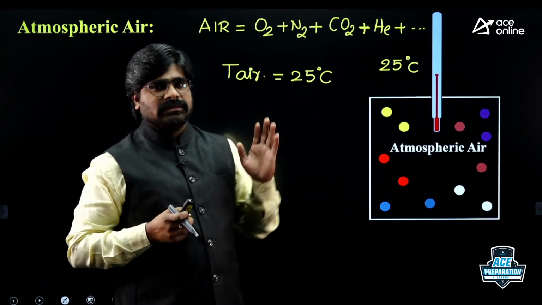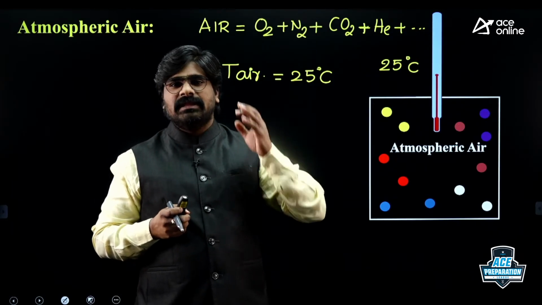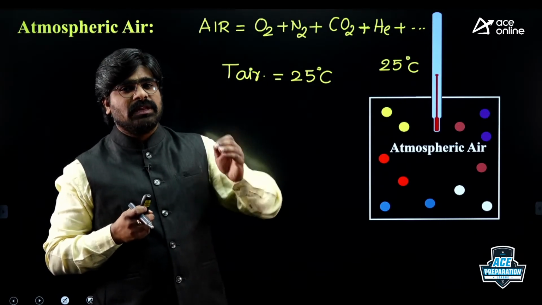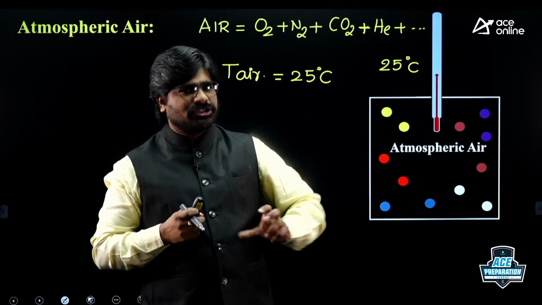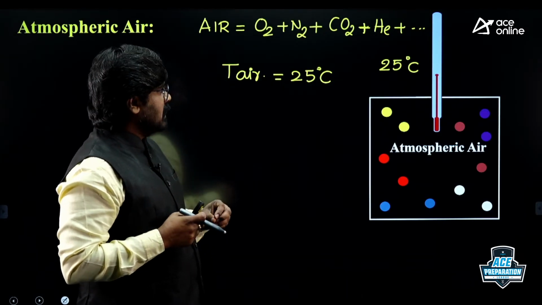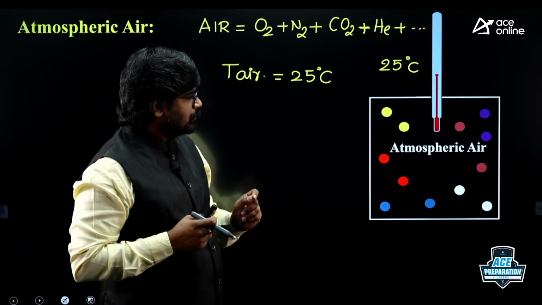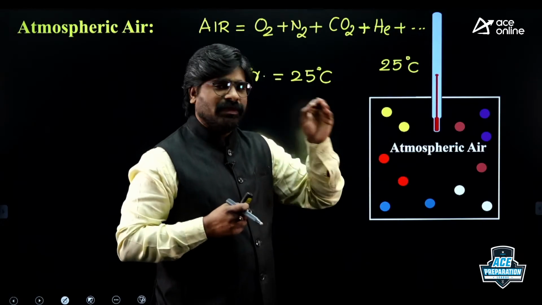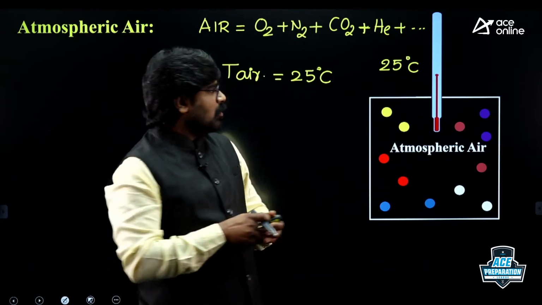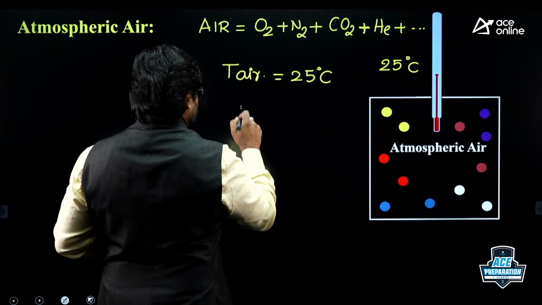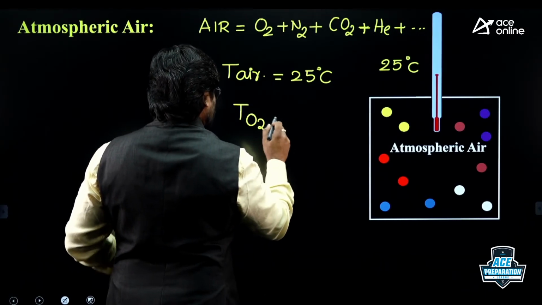There are so many other gases. Air is a mixture of different gases. The temperature of air is 25 degrees, but this air is a mixture of different gases. Suppose in this container there is oxygen and also nitrogen.